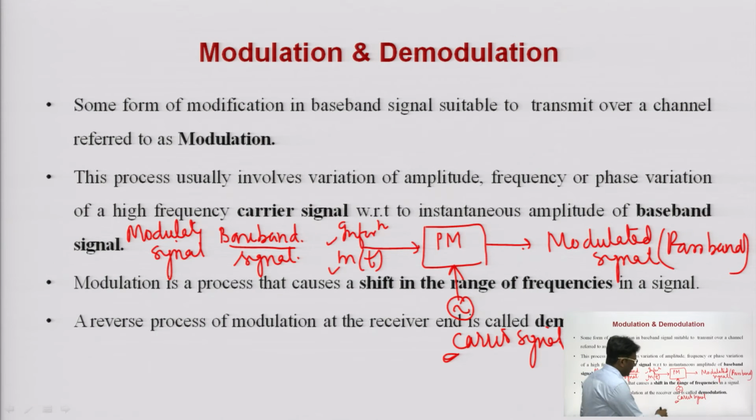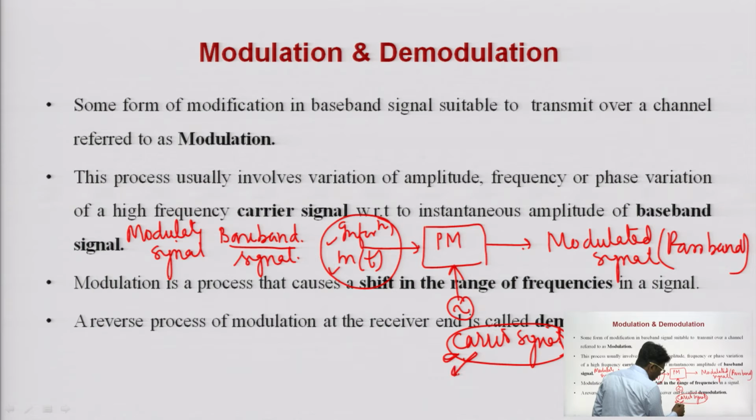So, for this carrier signal, there are certain conditions when we go for modulation. Modulation is basically the process in which we change some characteristic of the baseband signal, modulating signal, information signal by using a carrier signal.